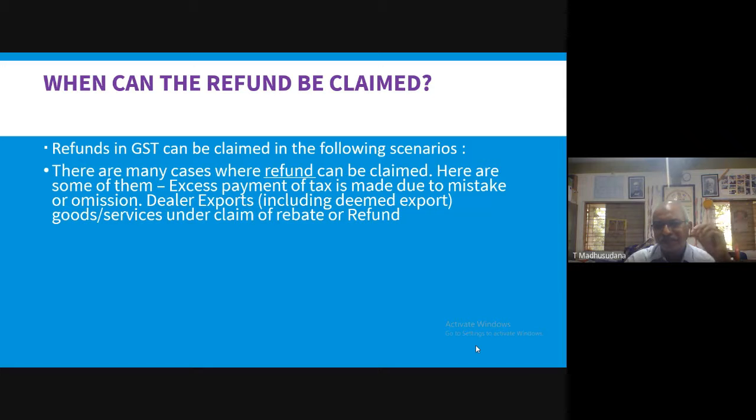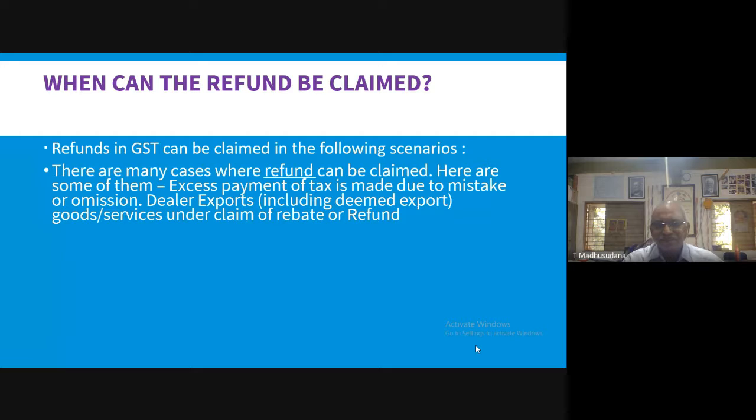That means he has paid more tax than his tax liability due to a mistake in calculation or due to omission of certain transactions. So in that circumstance, we can claim for refund of output GST paid to the government.